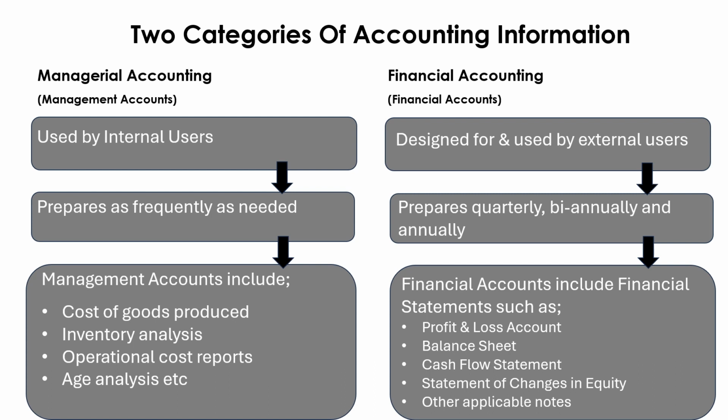Basically these financial accounts are prepared quarterly, biannually and annually. These financial accounts include financial statements such as profit and loss account, balance sheet, cash flow statement, statement of changes in equity and other applicable notes to the financial statements. So these are the basic two categories of accounting information. Let's move on to our next slides now.